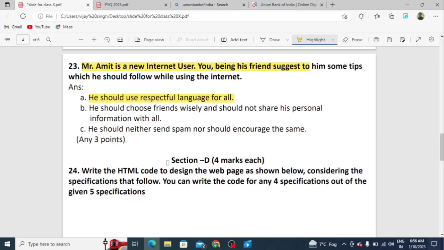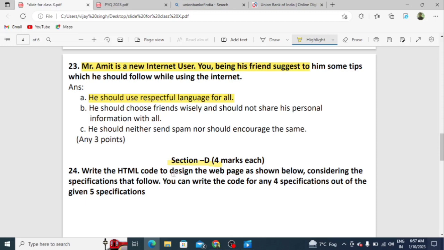And students, section C and section D consist of only one question, and that is a long answer type question. Students, in this question, write the HTML code to design a web page as shown below, considering the specifications that follow. You can write the code for any 4 specifications out of the given 5.